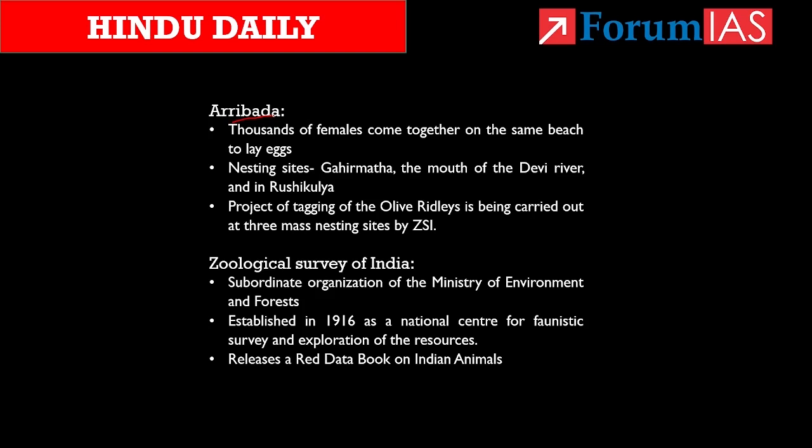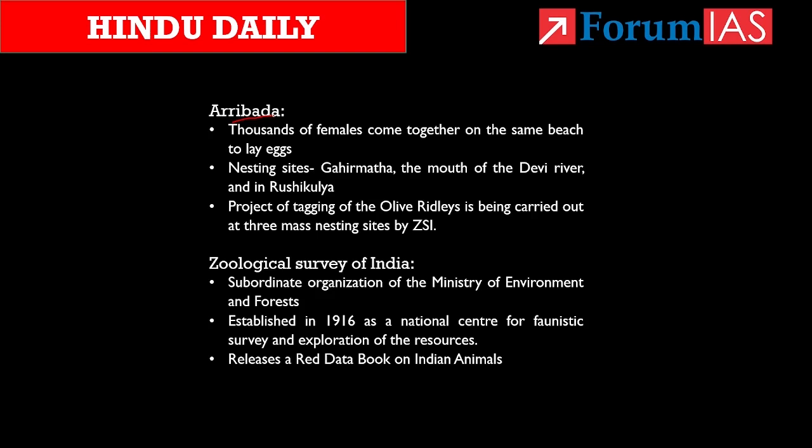If we take the nesting sites in India, the Odisha coast has 3 nesting grounds, which are the beach at Gahirmata, then the mouth of the Devi river, and also Rushikulya, where about 1 lakh nests are found annually.